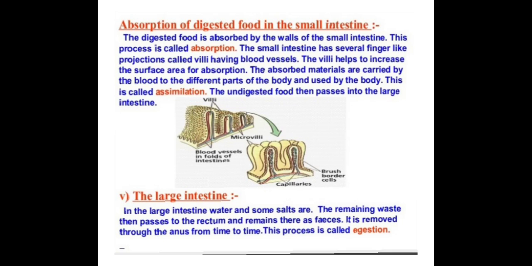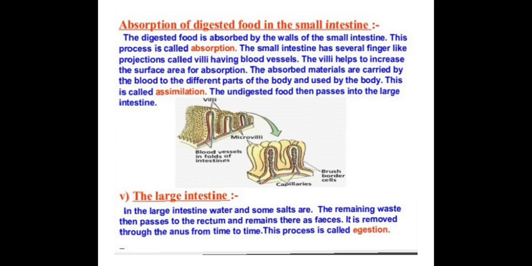The absorption of digested food in the small intestine. The digested food is absorbed by the wall of the small intestine. Now your food is being digested, and this digested food is absorbed by the walls of the small intestine. Now absorbing this digested food, this process is called absorption.